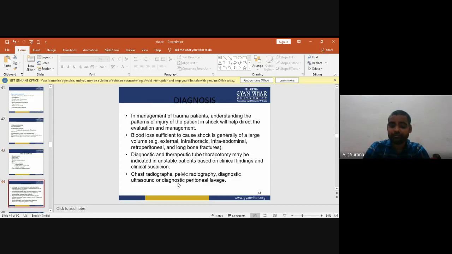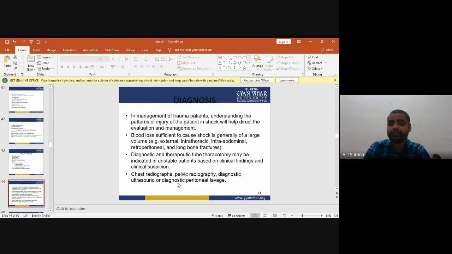Now the diagnosis. In the management of a trauma patient, understanding the pattern of injury of the patient in shock will help direct the evaluation and the management of the shock.